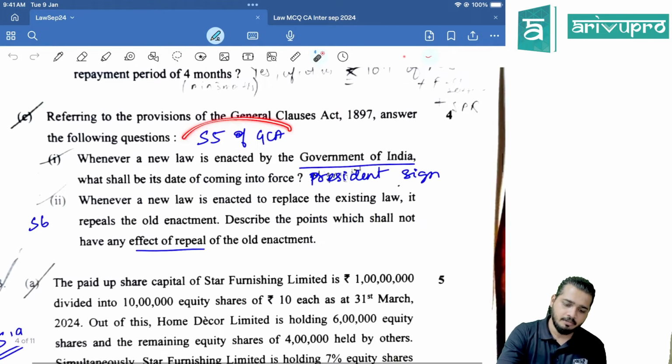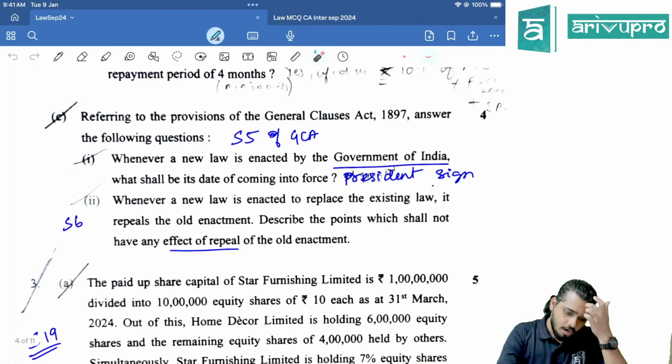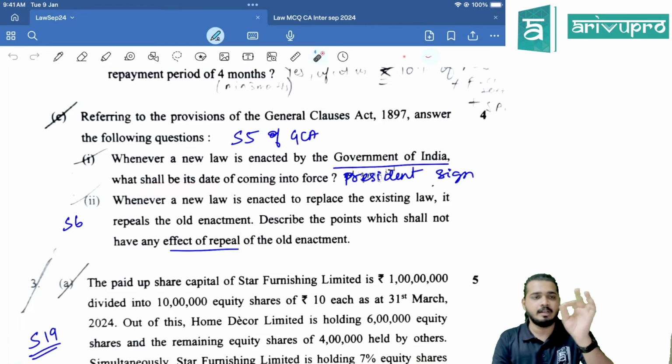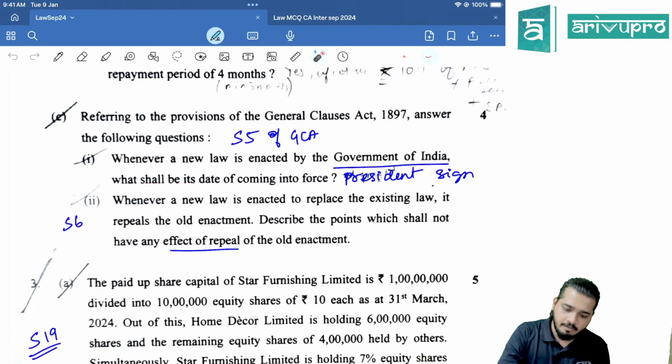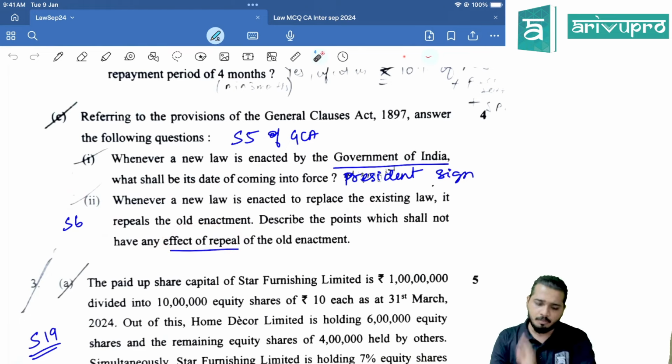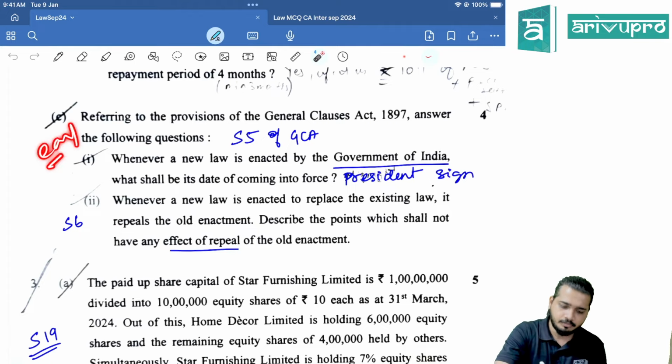Right, this is section 5 of GCA, right? Whenever a new law is enacted by Government of India, what shall be its date of coming into force? Whenever President signs, that date. Whenever a new law is enacted to replace the existing law, it repeals the old enactment. Effect of repeal, section 6. Directly copy paste. Very easy question.